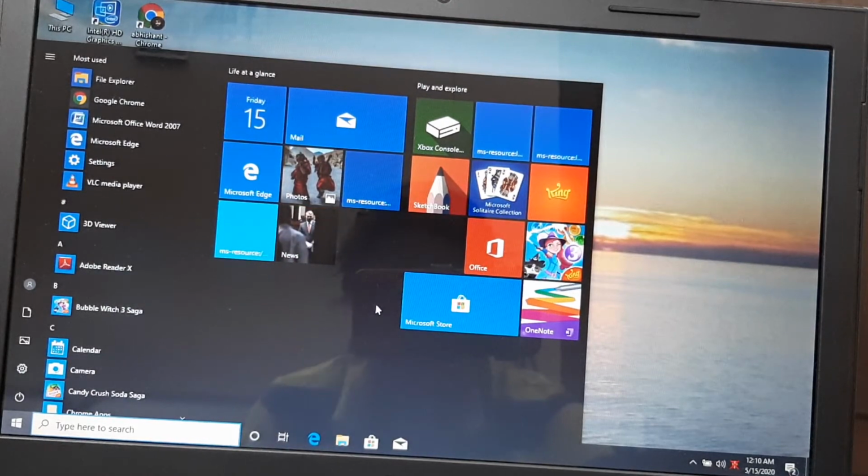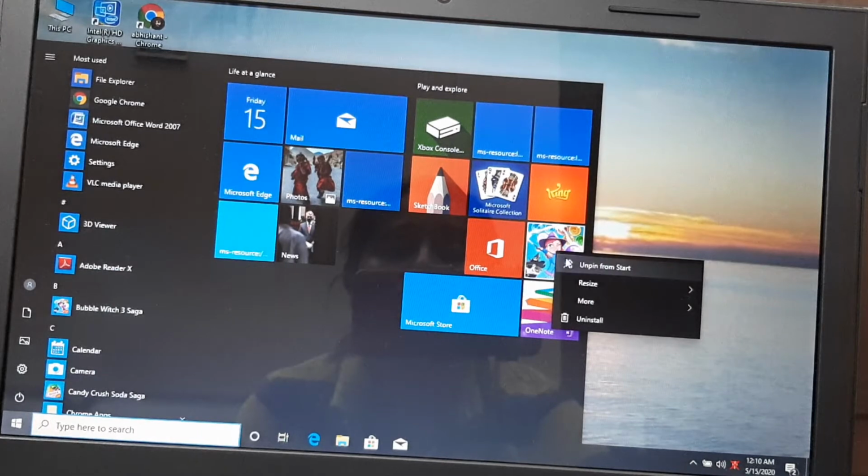Okay. Another thing: add or pin an app to the start menu. How to pin? All of these displayed here are pinned. Now, unpin. Suppose I want to unpin something, like this game.